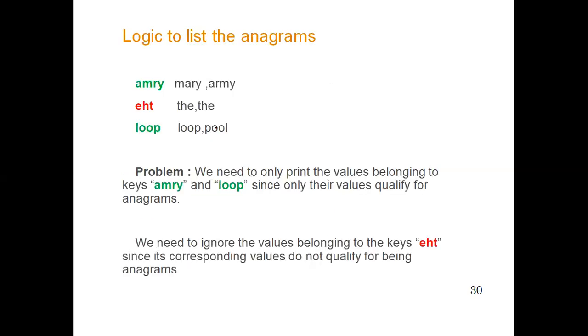So the logic to list the anagrams is: army. The problem is we need to only print the values belonging to the keys army and loop, since only their values qualify as anagrams. Now we need to ignore the values belonging to EST, because for EST we get this single word, the. This is not an anagram, but this one is an anagram and this one is an anagram. So we need to ignore the values belonging to the keys whose corresponding values don't qualify as anagrams.